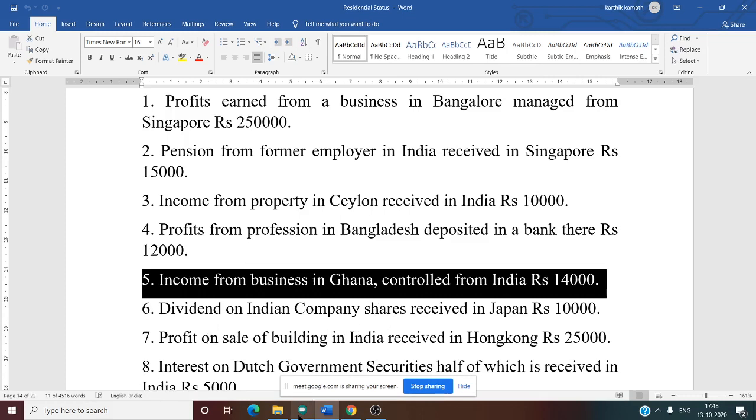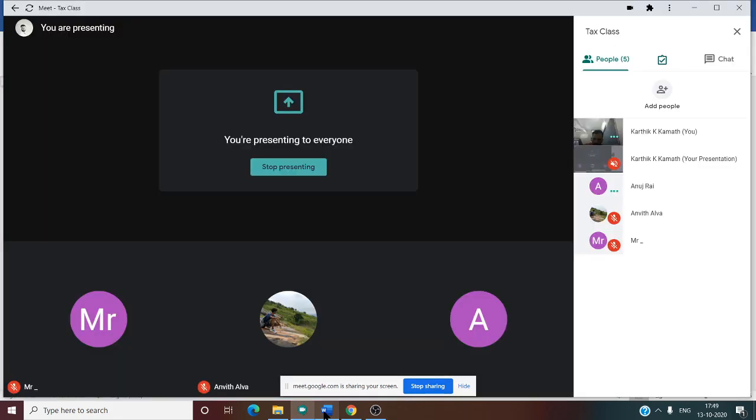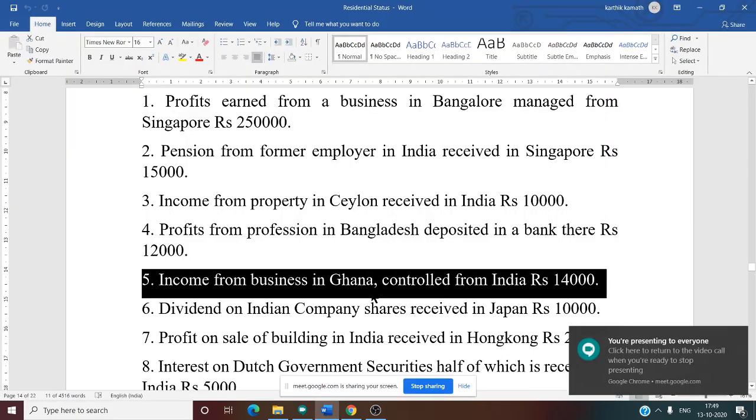Ghana is outside India. Where is it located? I don't know. Africa, I hope so. Even I don't know where it is located. Yes. So now only the first two are taxed.